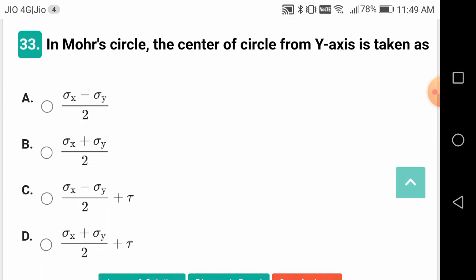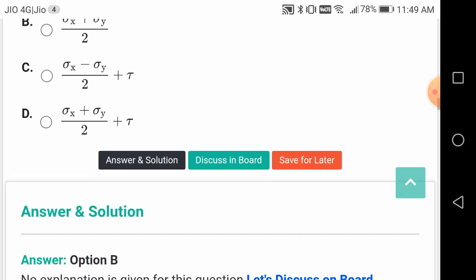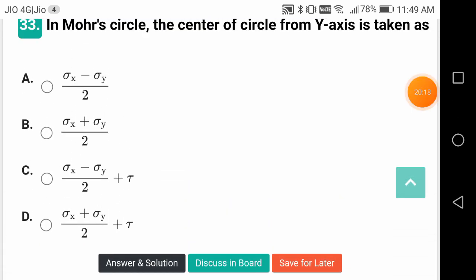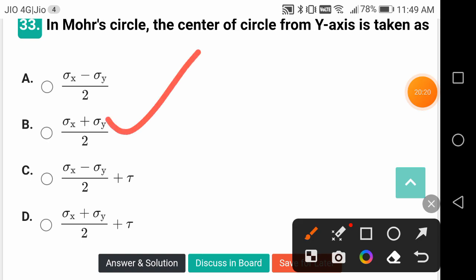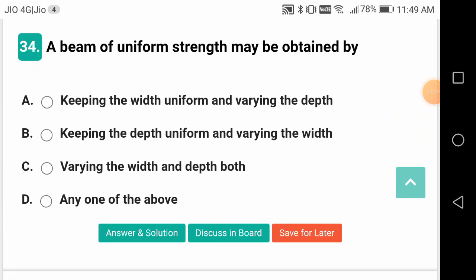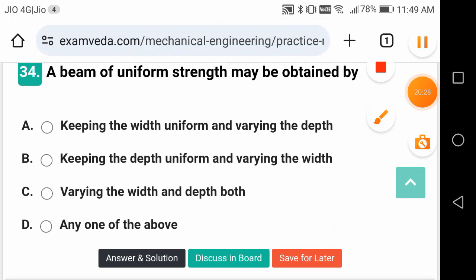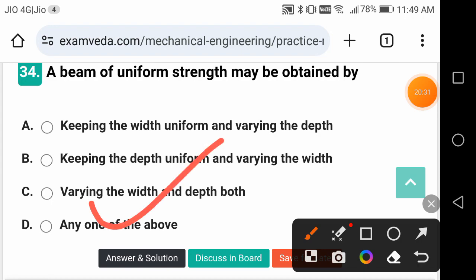In Mohr circle, the center of the circle from the axes is taken as sigma x plus sigma y by 2. This is a good question, friends. A beam of uniform strength may be obtained by keeping the width uniform and varying depth, keeping the depth uniform and varying the width, or varying width and depth both.